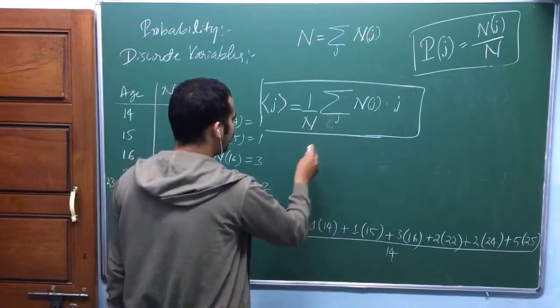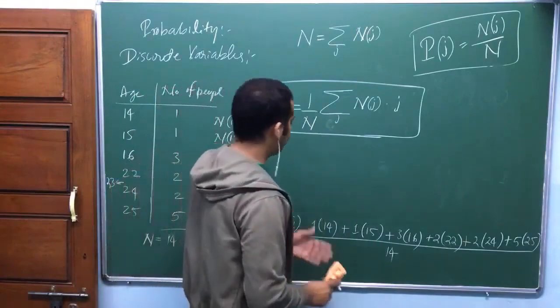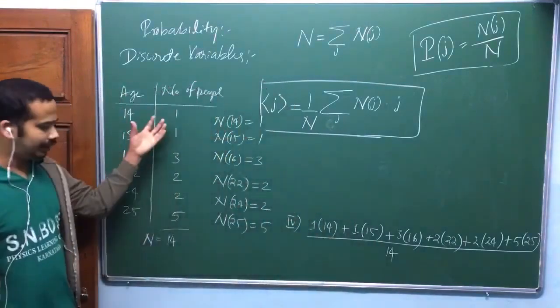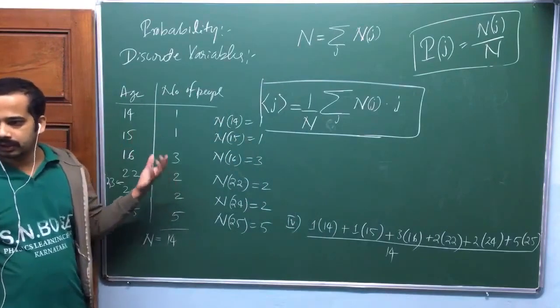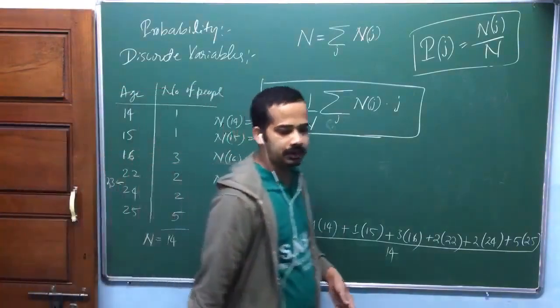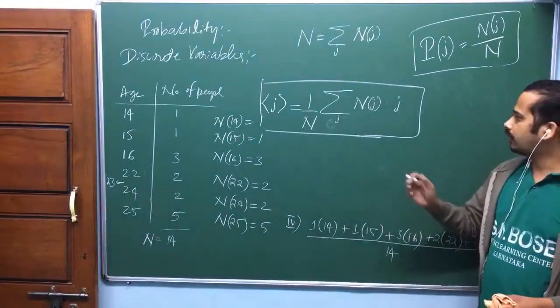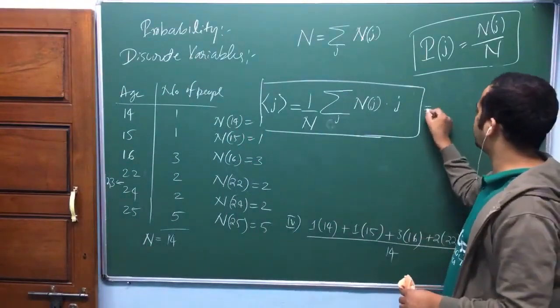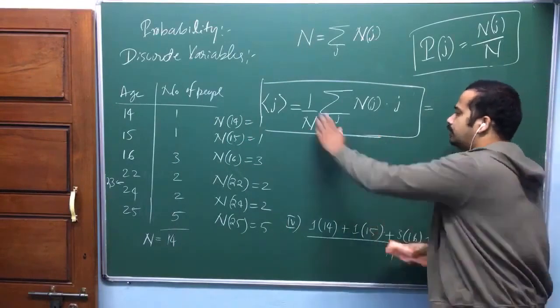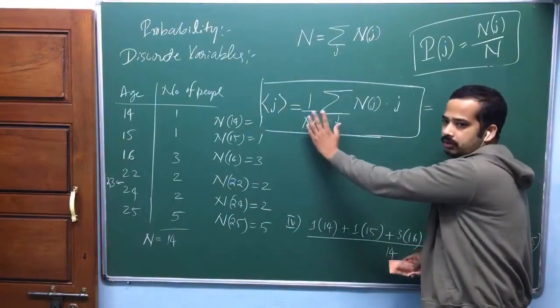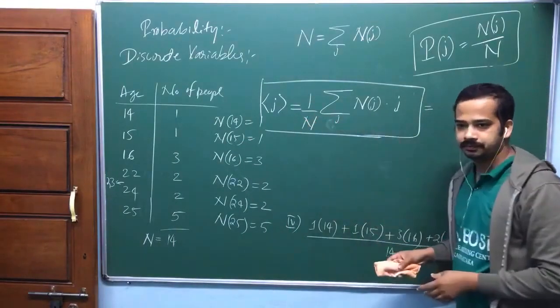Now look here, I am going to manipulate this one. I know this distribution, but in quantum mechanics, we define probability, and from probability we need to find the average. So that's why I'll try to convert this in terms of probability. Look here, I'll take this n inside. This n is constant, so you can take that constant inside.